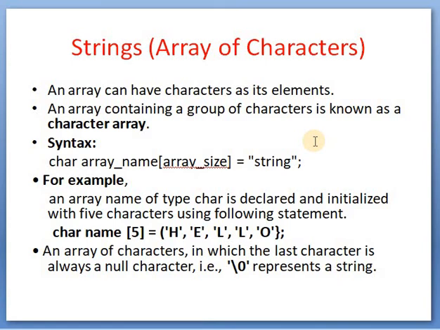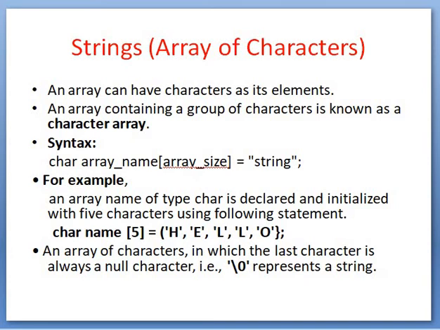But a group of characters written in double inverted commas is known as a string. So here, in double quotation marks, string, semicolon. This is the syntax of declaring a string, declaring and assigning the value to the string.